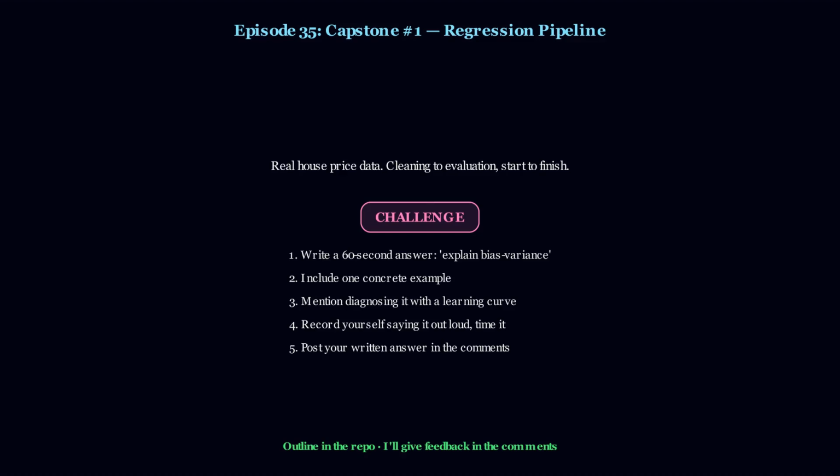Challenge task. Write your own 60-second answer to explain bias variance. Include one concrete example and mention how you diagnose it with a learning curve. Record yourself saying it out loud and time it. Solution outline in the repo.